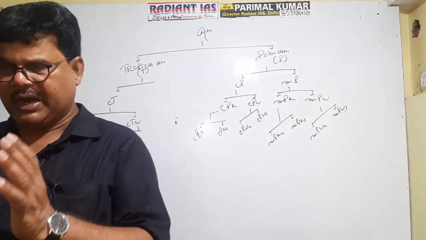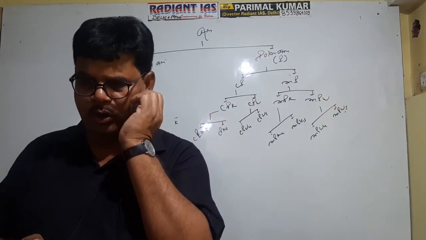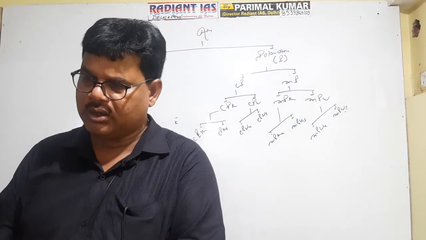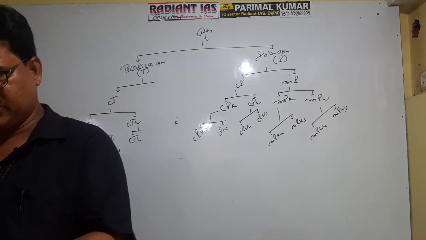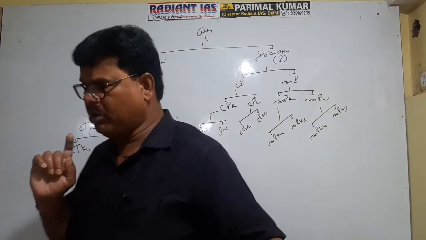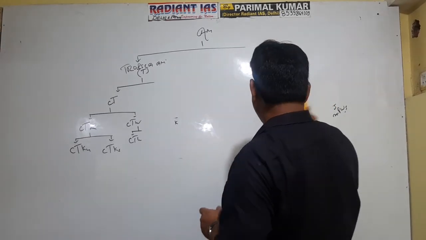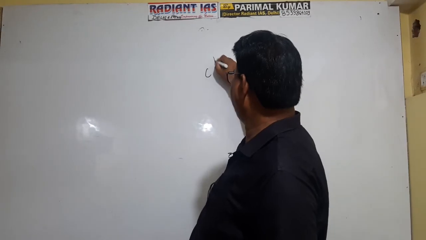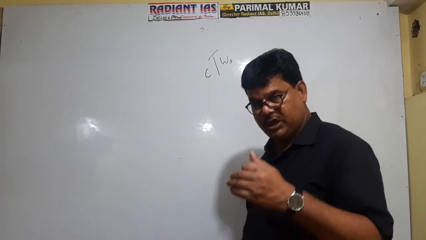So 8 types of air mass exist in the tropical zone, 8 types exist in the polar zone, and hence there exist 16 types of air mass on the earth surface, having different characters. And air mass is always represented through the combination of 4 letters. I am citing an example: suppose it is C T W S. This order will be maintained.